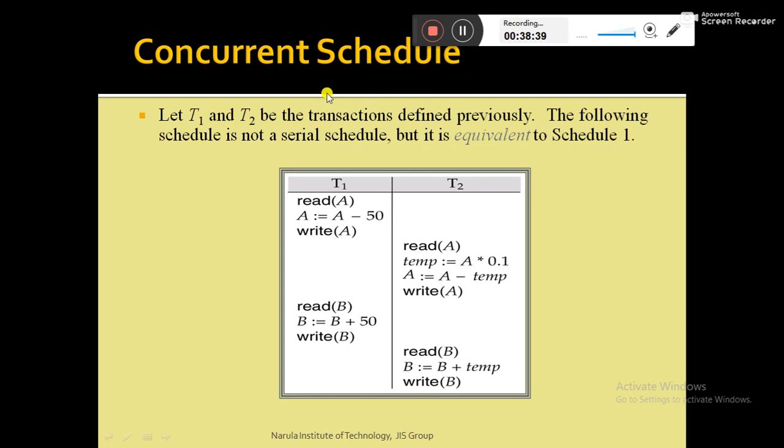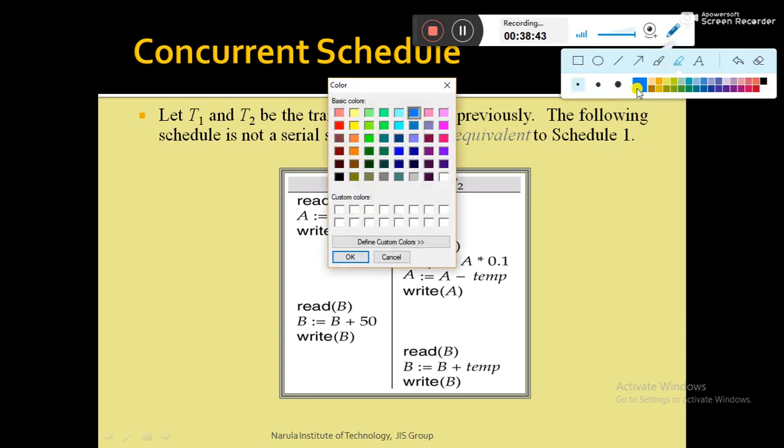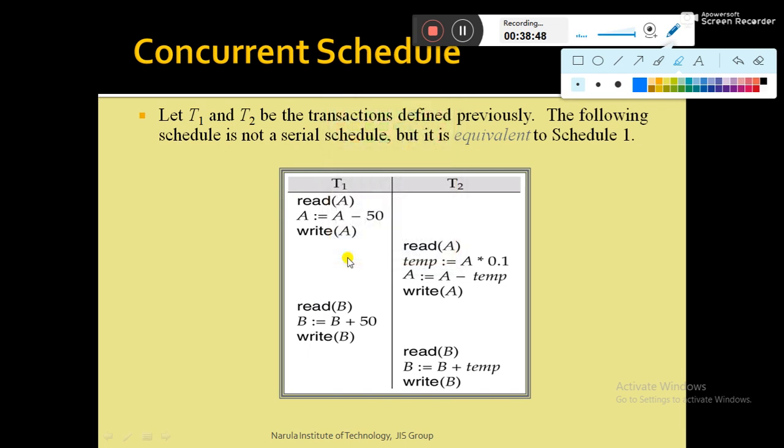The next is the concurrent schedule. Concurrent schedule means, as the name implies, the transactions are executing concurrently, whereas in serial schedule the CPU executes one transaction at a time. But in a concurrent schedule, if the CPU is executing multiple transactions simultaneously, then that scenario can be represented with the help of a concurrent schedule.